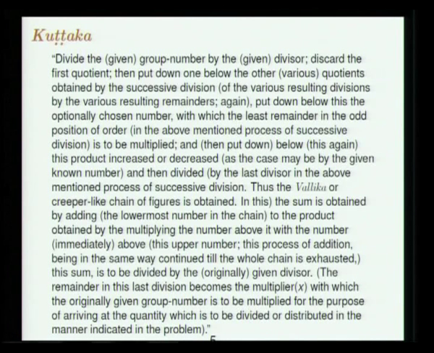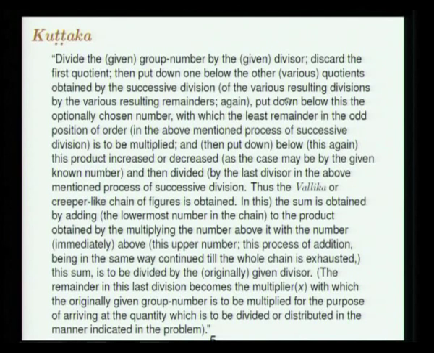So, I will read the translation, and of course one will understand only when I describe it using the notations. Divide the given group number by the given divisor, discard the first quotient, then put down one below the other the various quotients obtained by the successive division of the various resulting divisors by the various resulting remainders.